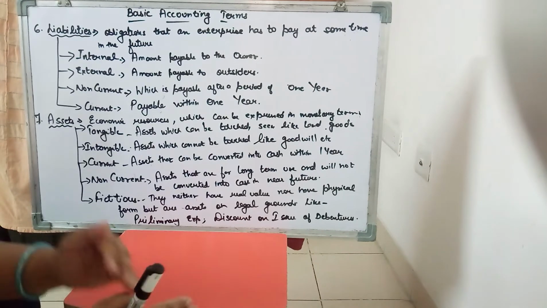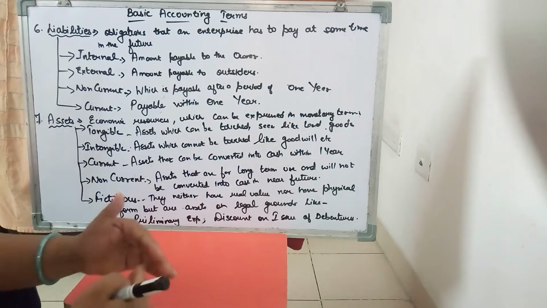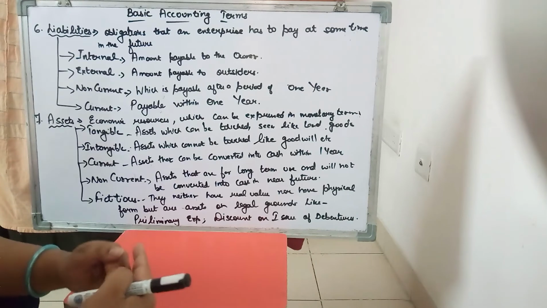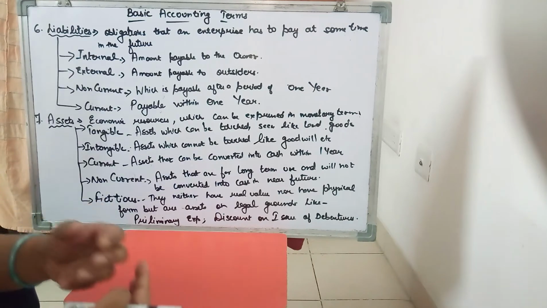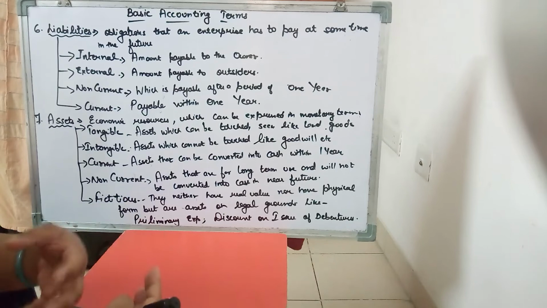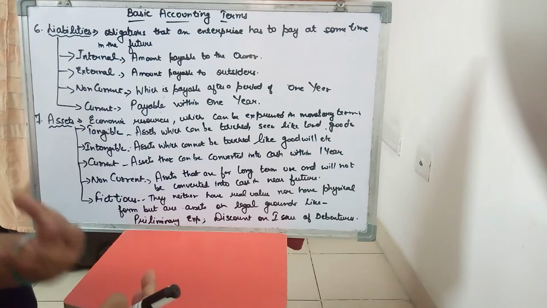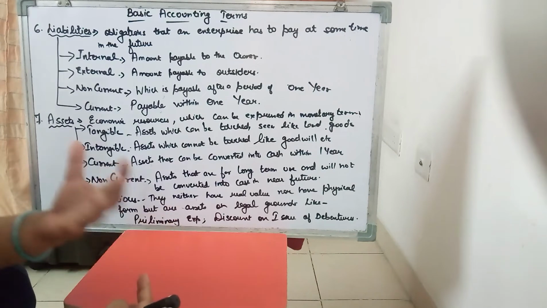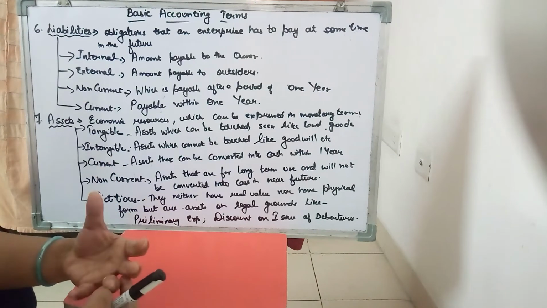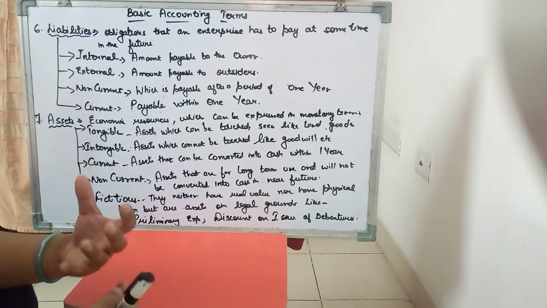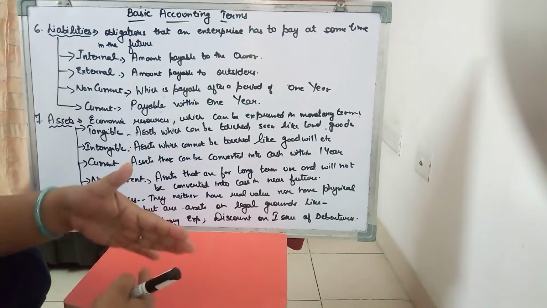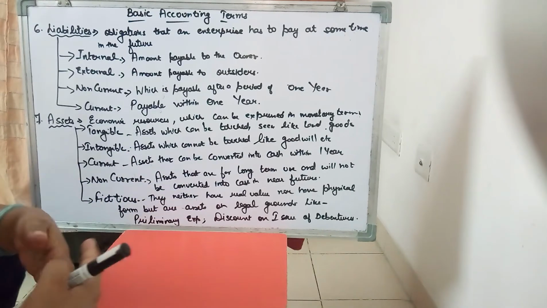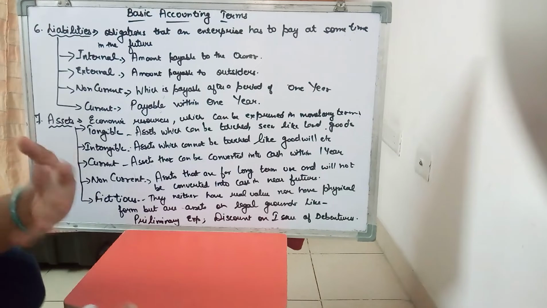Current assets are those assets which can be converted into cash within a short period of time. Usually we take 1 year as a short period. For example, when you are dealing in goods, you all know what goods are. Goods are the products that you are dealing in in the ordinary course of business which you intend to sell in the market. So you don't intend to keep your goods for a long time. So goods are your current asset because you'll be able to convert goods into cash within a short period of time. Then bank balance will also be converted into cash. Whenever you need funds, you will withdraw from bank. So these are all current assets.